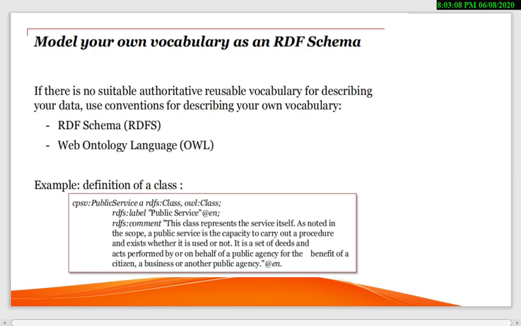This is the complete definition for the class, where the class represents the service itself. As noted in the scope, a public service is the capacity to carry out a procedure and exists whether it is used or not. Clear?